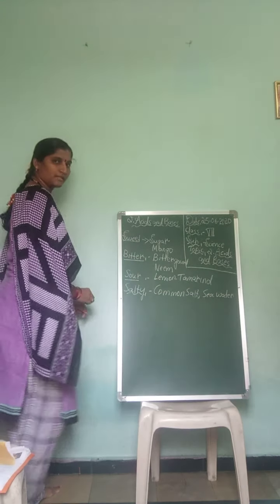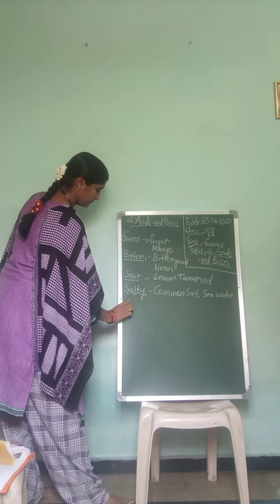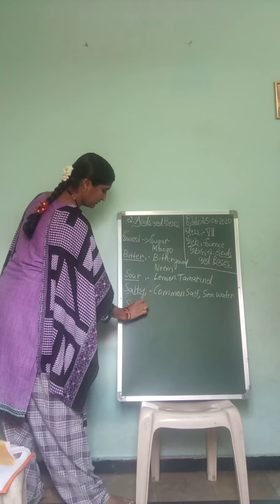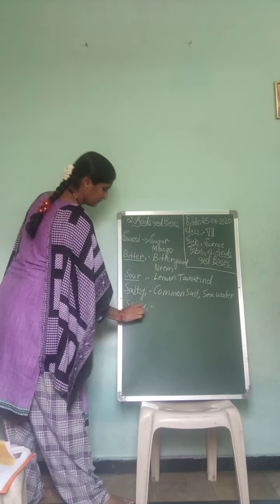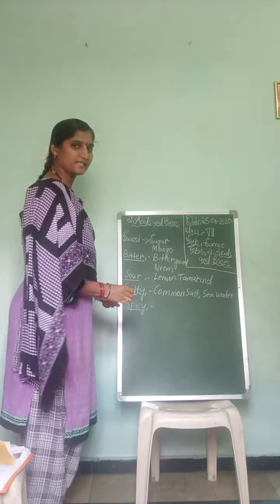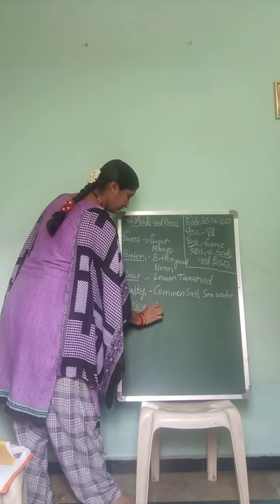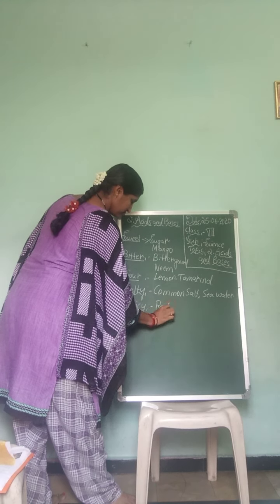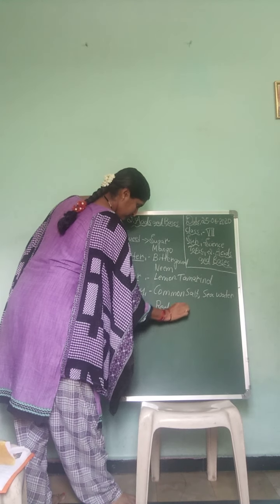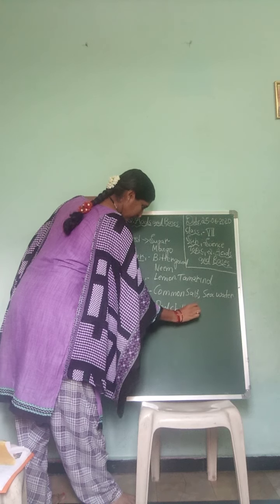And at last is spicy. Examples for spicy are red chilli, green chilli.